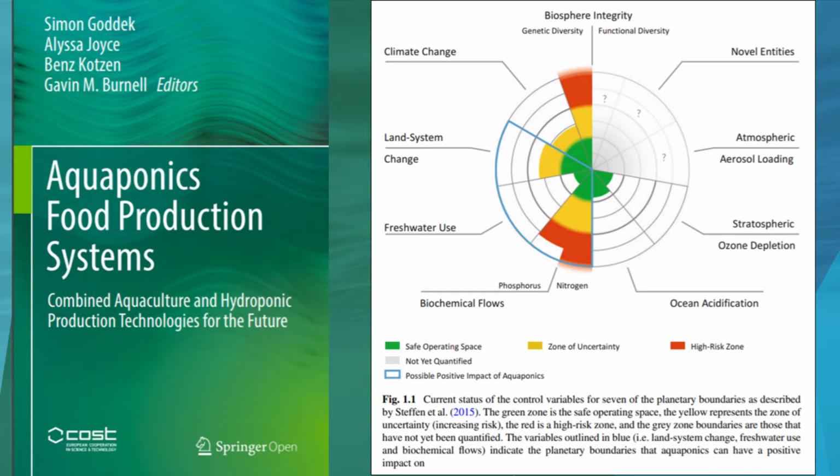Current status of the control variables for 7 of the planetary boundaries as described by Stefan et al. 2015. The green zone is the safe operating space. The yellow represents the zone of uncertainty, increasing risk. The red is a high-risk zone, and the gray zone boundaries are those that have not yet been quantified. The variables outlined in blue, including land system change, freshwater use, and biochemical flows, indicate the planetary boundaries that aquaponics can have a positive impact on.